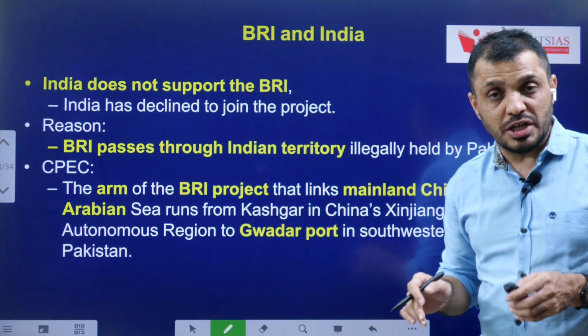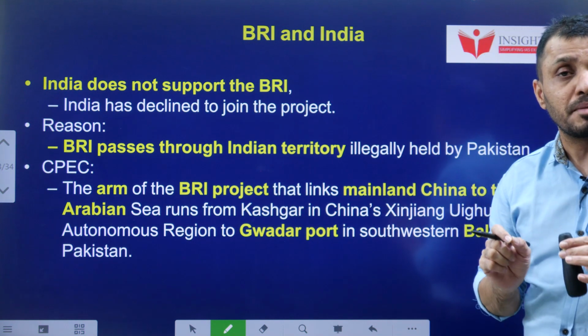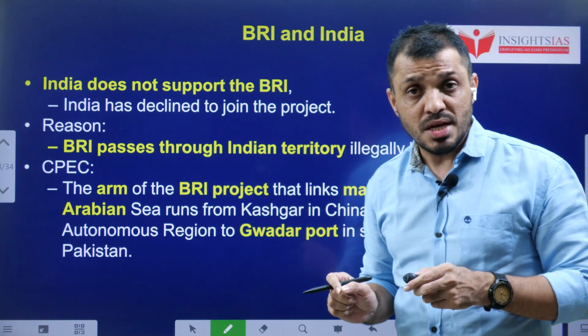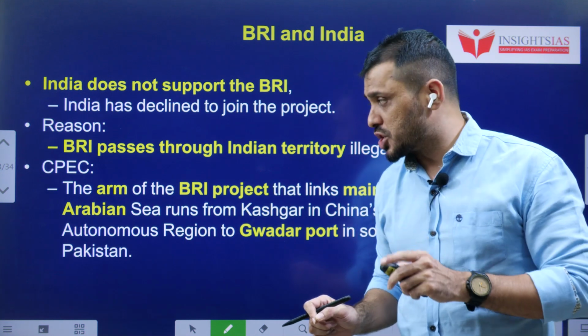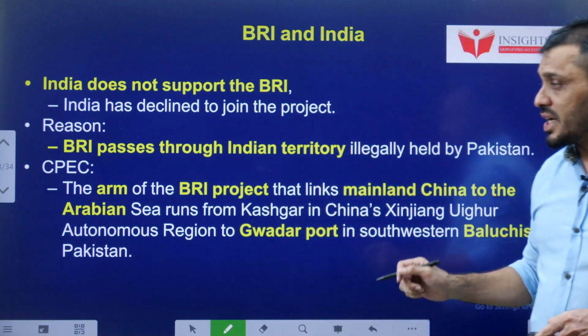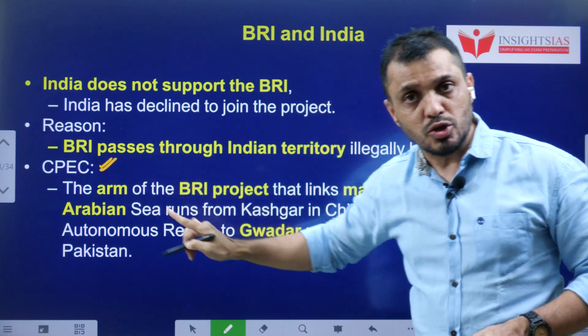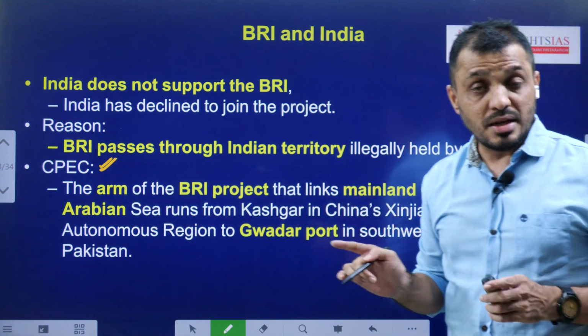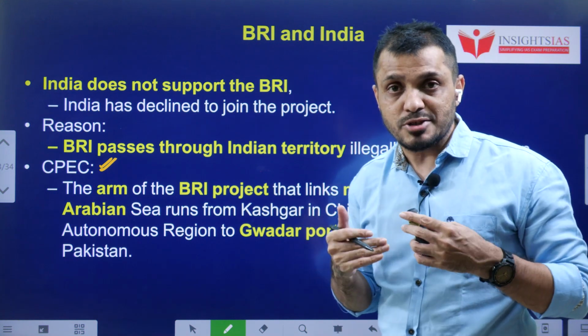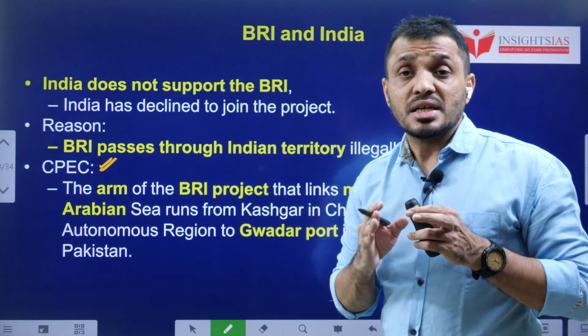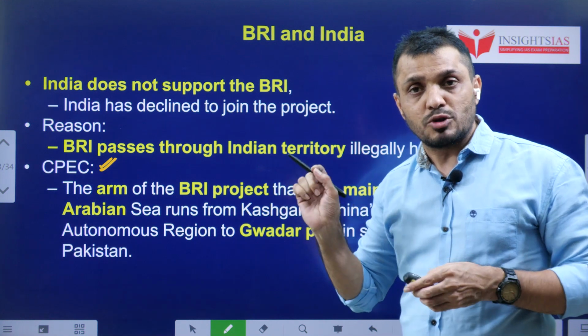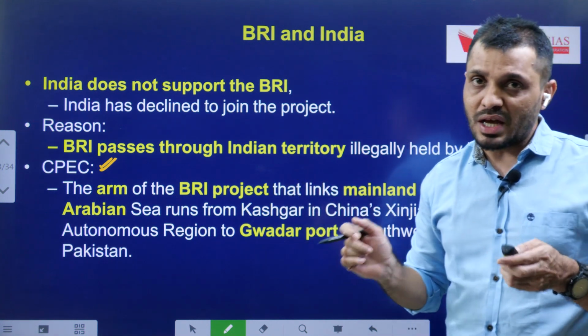The Belt and Road Initiative and India. India is completely opposing this project because one of the components of the Belt and Road Initiative is the China-Pakistan Economic Corridor. This China-Pakistan Economic Corridor is going through Pak-occupied Kashmir. That means China is not respecting India's sovereignty. So that is the reason India is strongly condemning the Belt and Road Initiative. Otherwise, we don't have any issues.